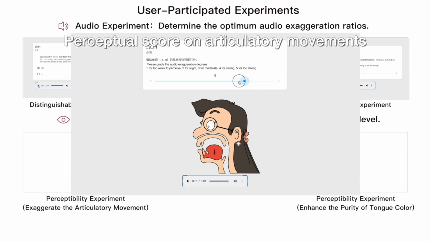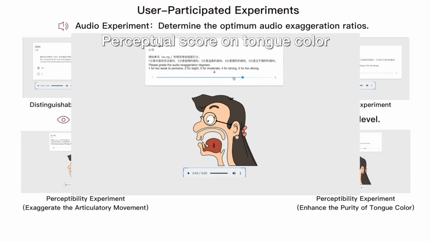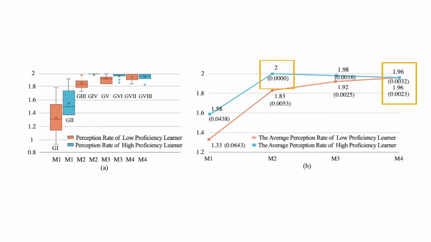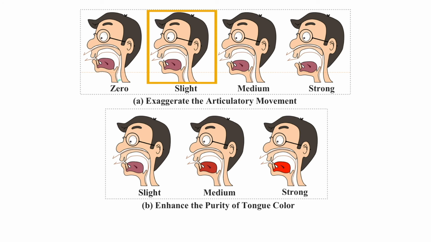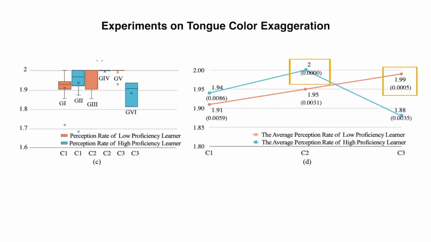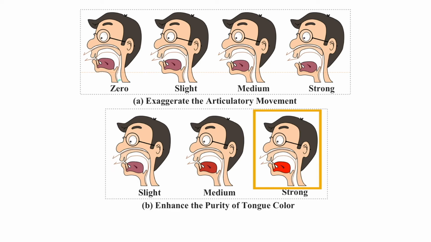30 L2 learners are invited to participate in the visual perceptibility experiment. We find that the optimal articulatory movement exaggeration level is slight exaggeration for learners with high proficiency, and strong exaggeration for learners with low proficiency. The optimal tongue color is slight for learners with high proficiency, while strong for learners with low proficiency.